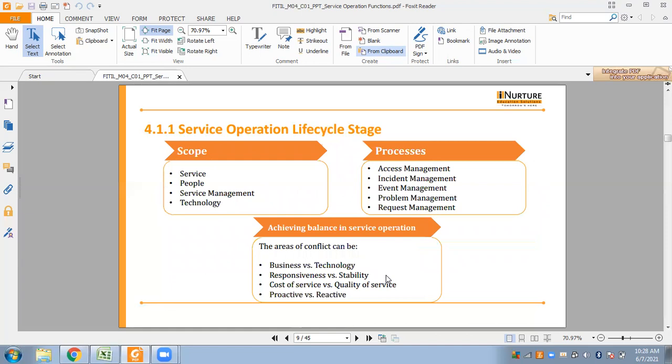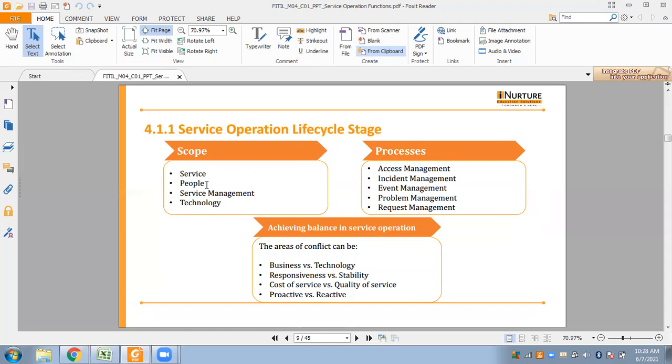Next, we come to scope of service operations. So here we have the following four scopes. Okay, first is the service. It is a way of delivering value to the customers by facilitating the outcomes the customers seek to achieve without the ownership of any cost or risk.